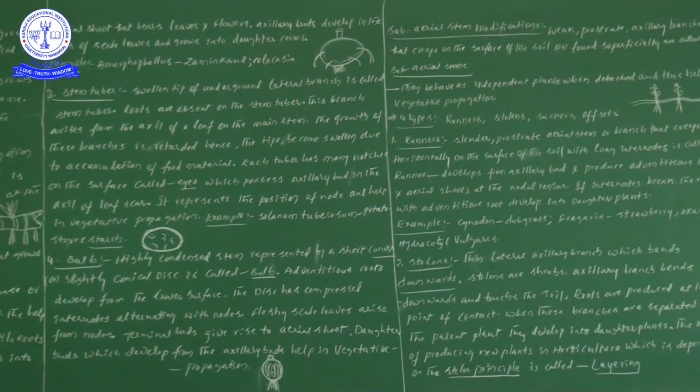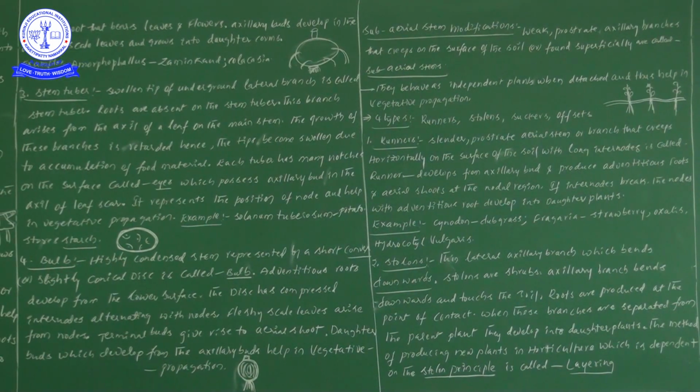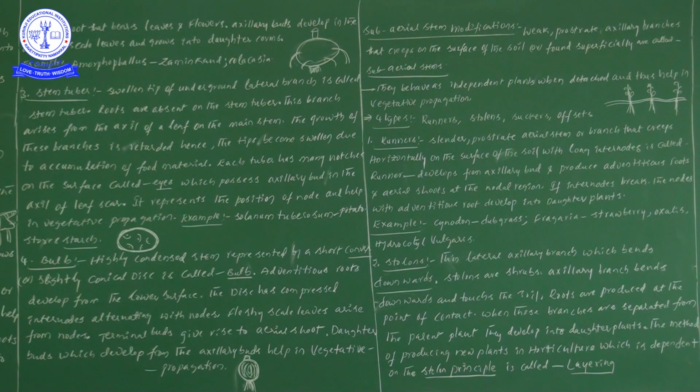Did you observe one point? We are studying the bulb under underground stem modifications, but in the bulb, food material storage does not take place in the stem. In the bulb, food storage takes place in the scale leaves and leaf bases, which help in the storage of food materials.